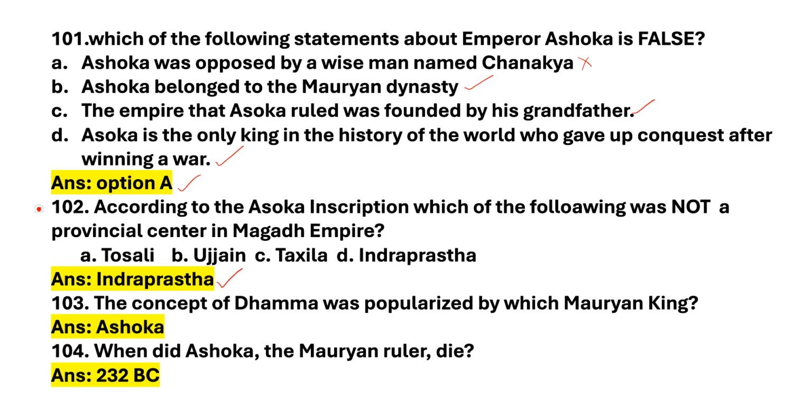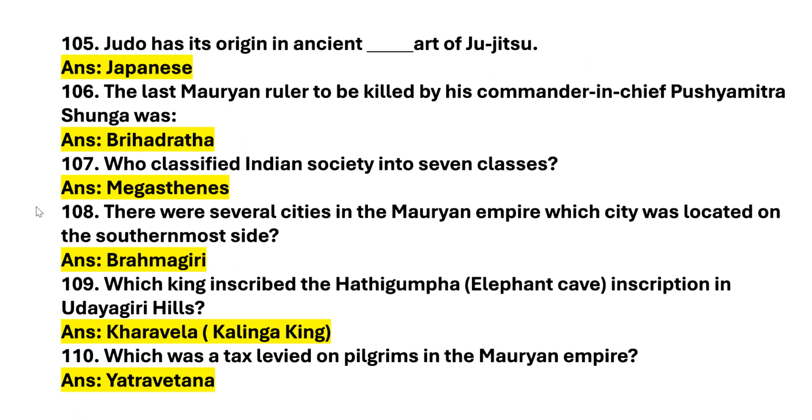Next question. The concept of Dhamma was popularized by which Mauryan king? Answer is Ashoka. Next question. When did Ashoka the Mauryan ruler die? Answer is 232 BC. Let's move on to the next slide. Next question. Judo has its origin in the ancient art of Jiu-Jitsu of which country? Answer is Japanese.